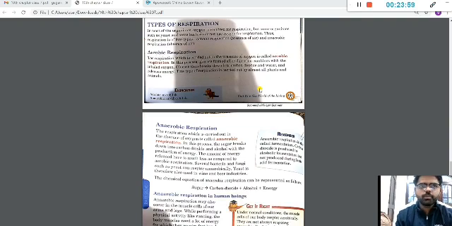We know that normally in our body we need oxygen for carrying out respiration, but there is a special case when anaerobic respiration occurs in your body, and that actually happens in the muscle cells of your body, right.